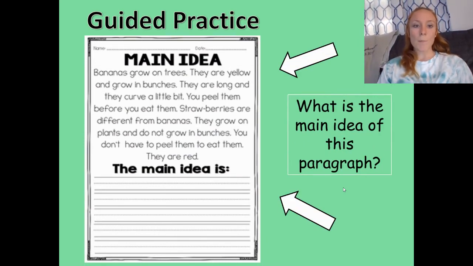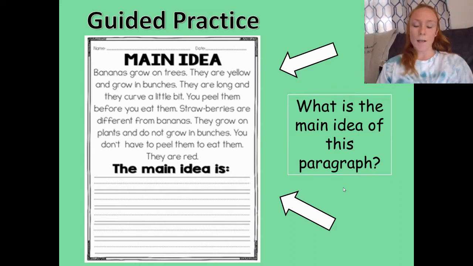Bananas grow on trees. They are yellow and grow in bunches. They are long and they curve a little bit. You peel them before you eat them. Strawberries are different from bananas. They grow on plants and do not grow in bunches. You don't have to peel them to eat them. They are red.